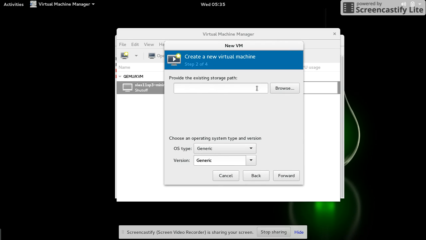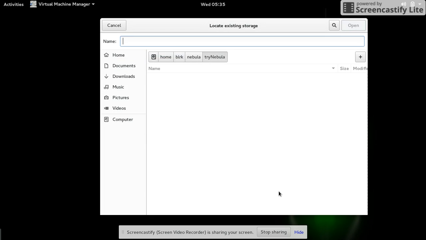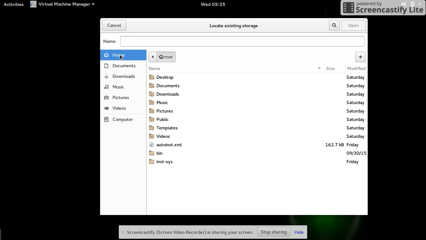Now I have to select the image from the storage. I have downloaded that image and kept it in my local storage. So click on the Browse button, go down to Browse Local, go to the home directory and locate the directory where you normally keep your files.